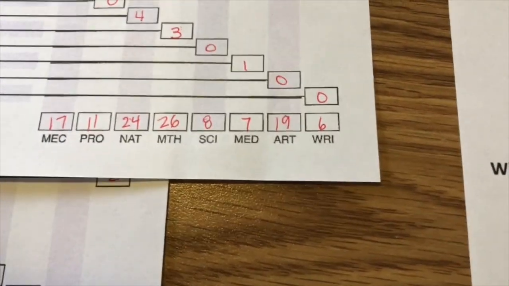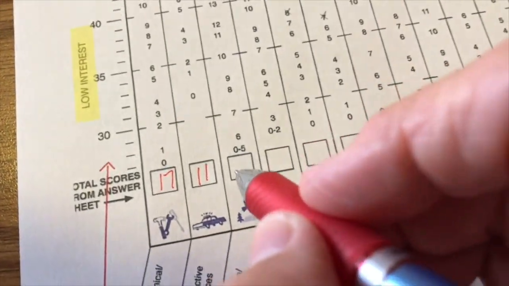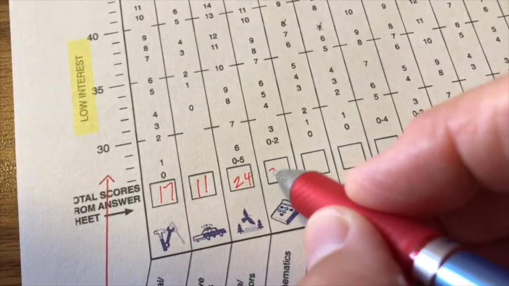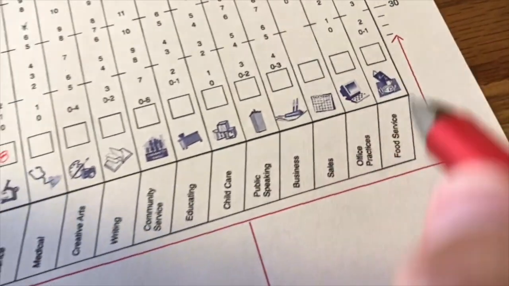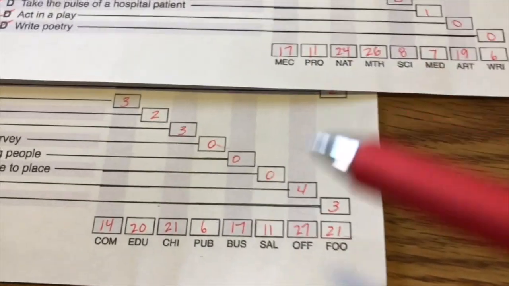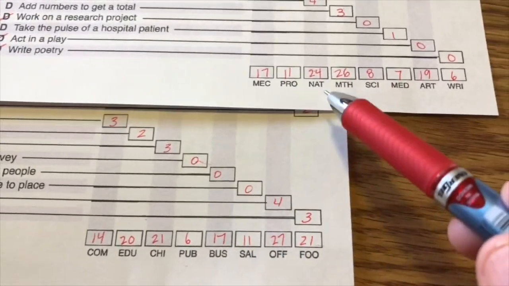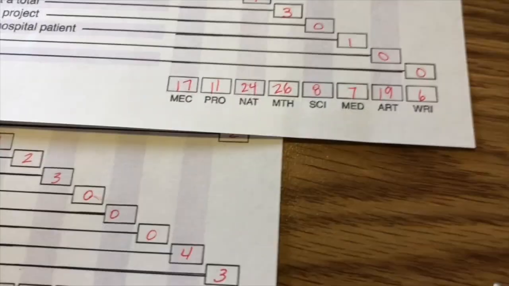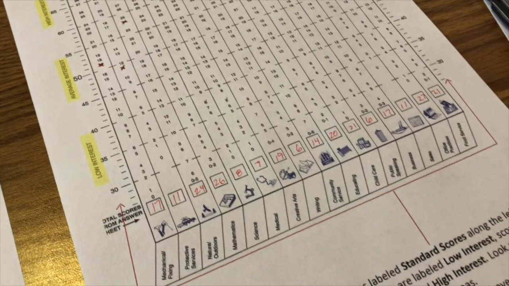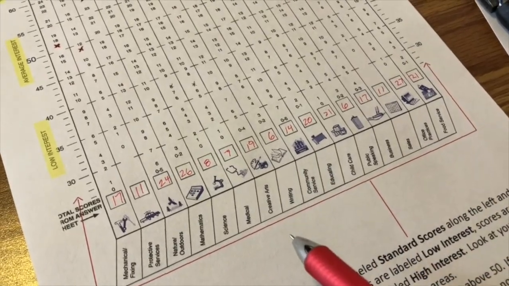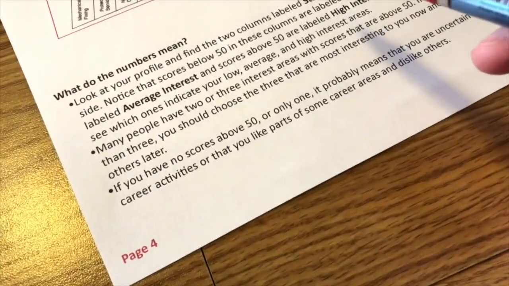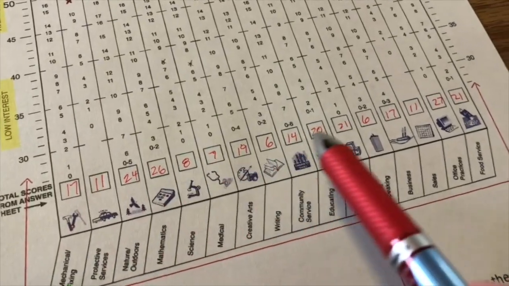I have 24, 26, 8. So again, 24, 26, 8, and so forth. And I will fill out those columns according to the numbers that I have on pages 2 and 3. Now that I have all of the numbers transferred from pages 2 and 3 onto page 4, you can see I have all of them listed right here.